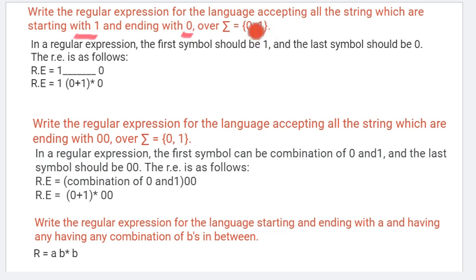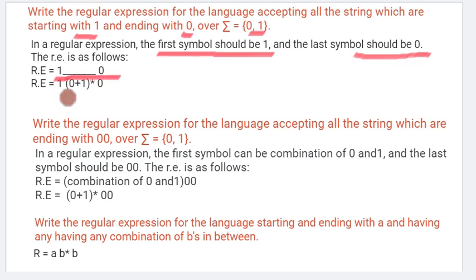So this language consists of only 0 and 1, anything framed with the help of 0 and 1, but the condition here is it should start with 1 and it should end with 0. Starting with means in our regular expression the first symbol should be 1, in between anything can come, and the last symbol should be 0. Let's try to write it: 1, anything can come in between, then 0.